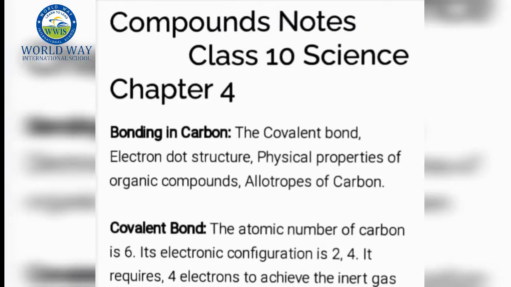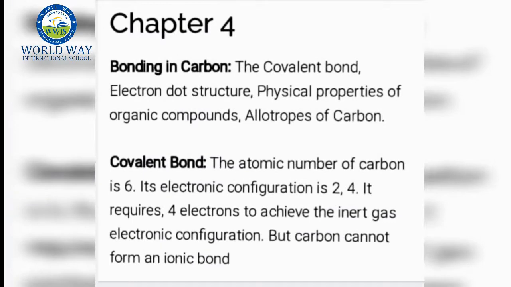Now let's see bonding in carbon. The covalent bond, electron dot structure, physical properties of organic compounds and allotropes of carbon. These we will be covering in this session. First we will see covalent bond.